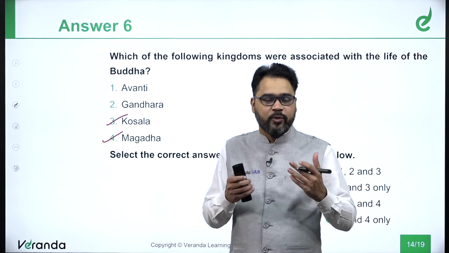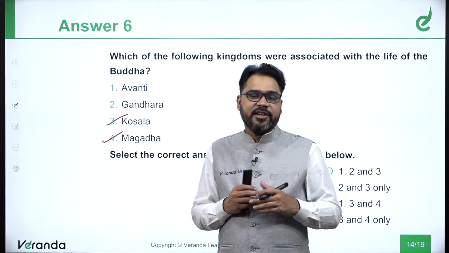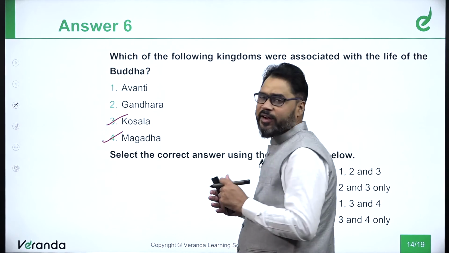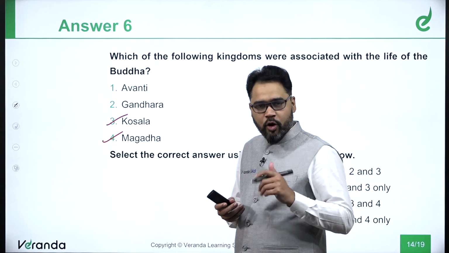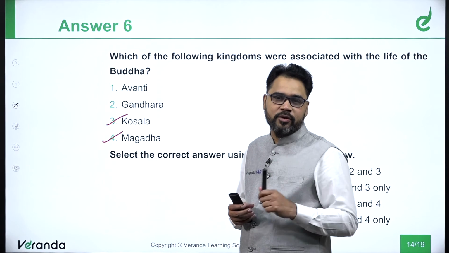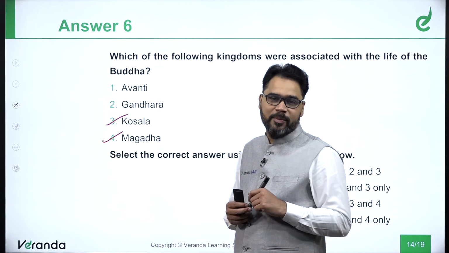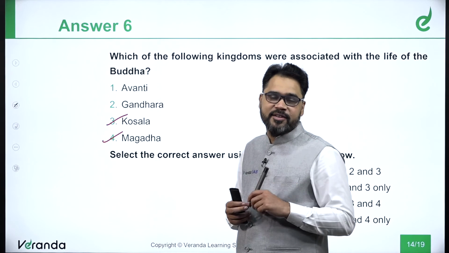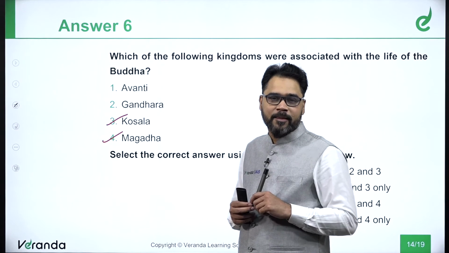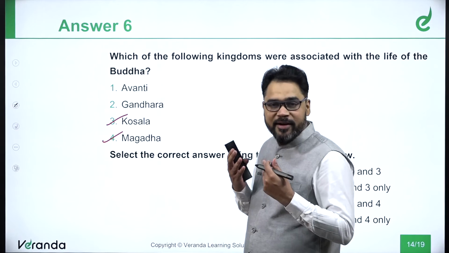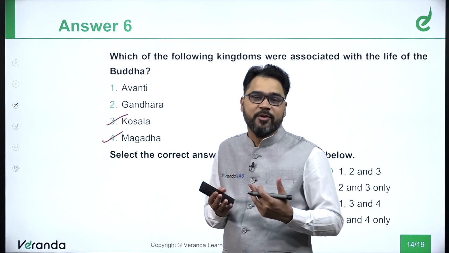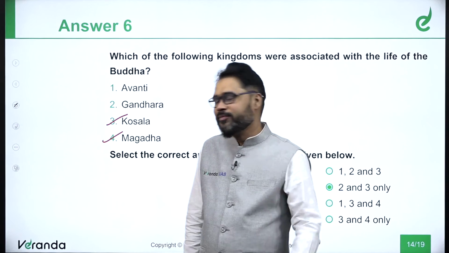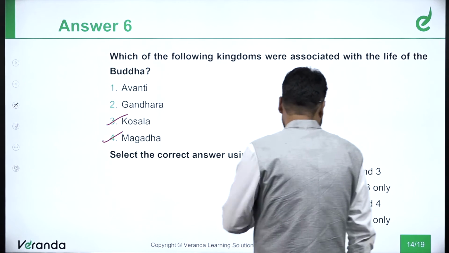Now, when Kosal Pradesh was administered by Prasannajit, there was a lot of hue and cry with reference to Ungli Mal. Gautam Buddha gave a sermon. Gautam Buddha met Ungli Mal and he convinced him to follow the path of righteousness. Ultimately, Ungli Mal transformed into a different person. So one thing that is quite clear is option 3 has to be in your answer. Okay, so option 3 is present everywhere.